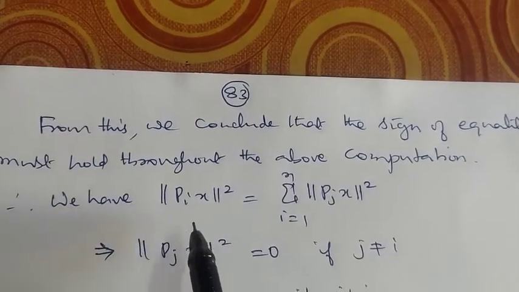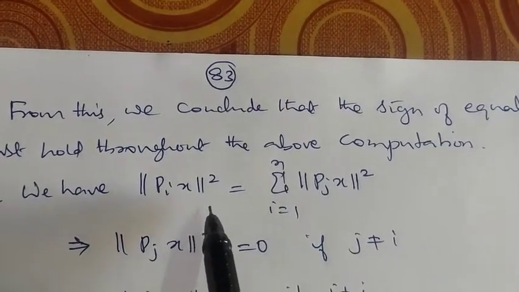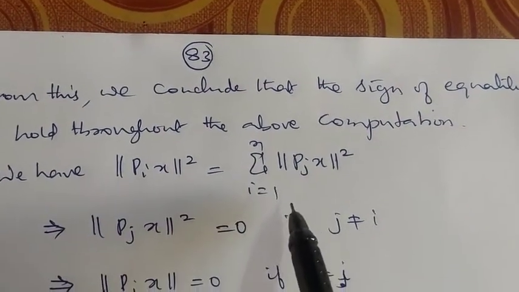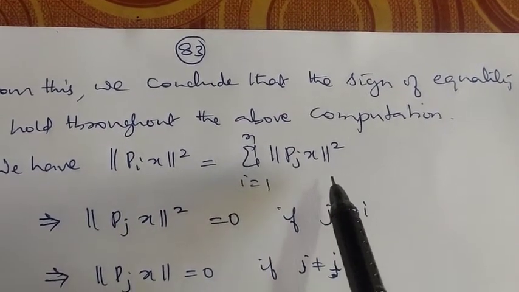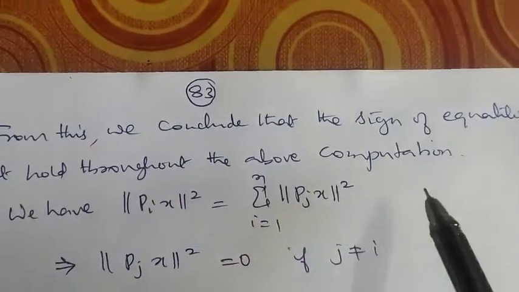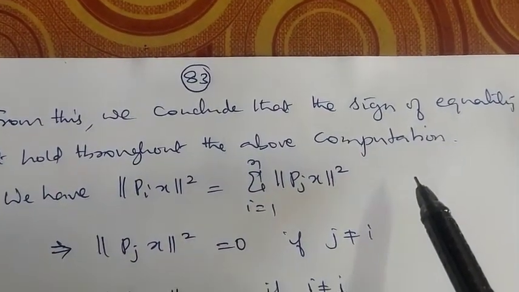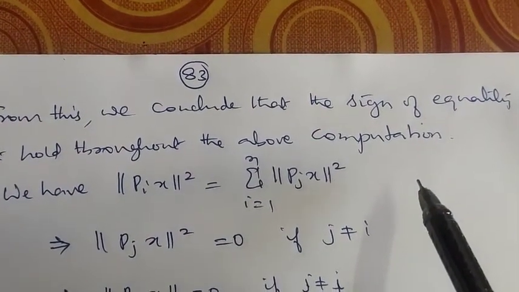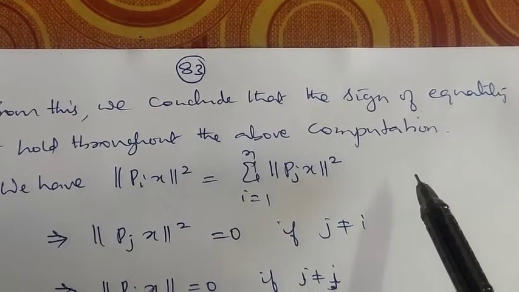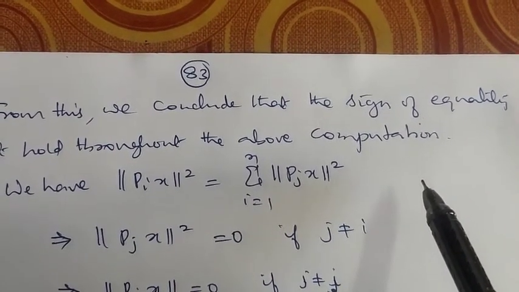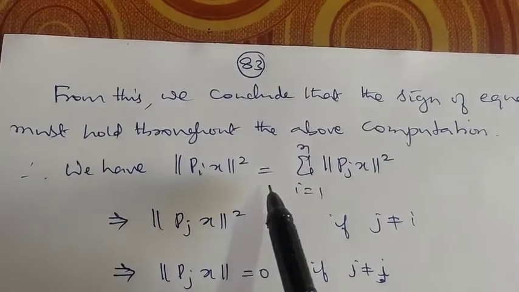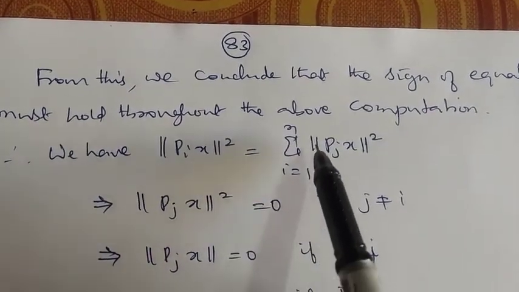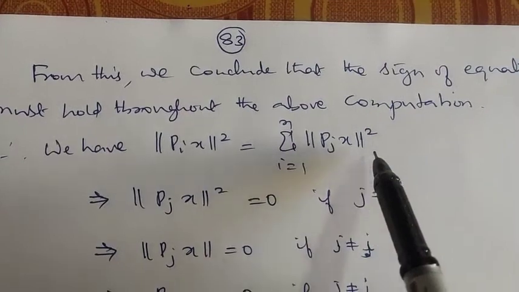Therefore we have norm of Pi of X whole square is equal to summation j equals 1 to n norm of Pj of X whole square. Because for example, if A is less than or equal to C and C is less than or equal to A, you can say that A is equal to C. So we have norm of Pi of X whole square equal to summation j equals 1 to n norm of Pj of X whole square.